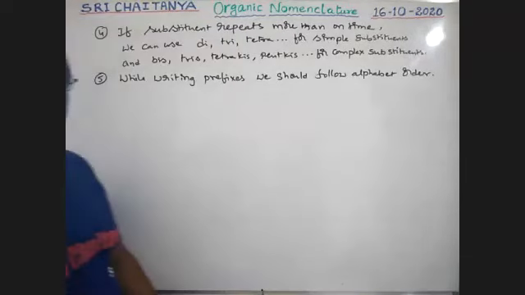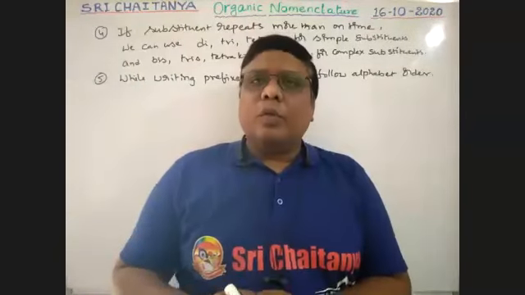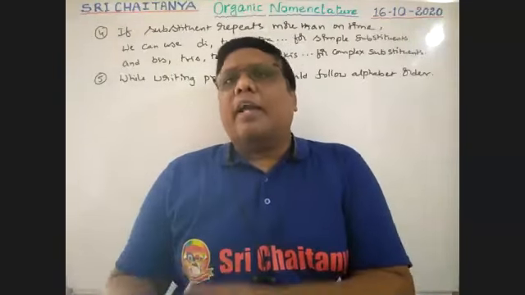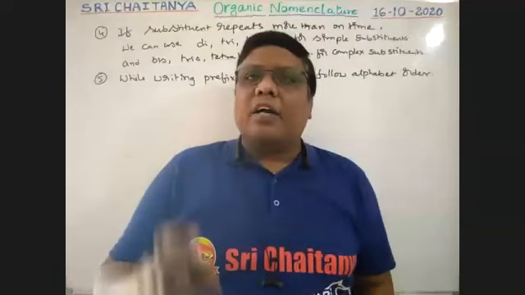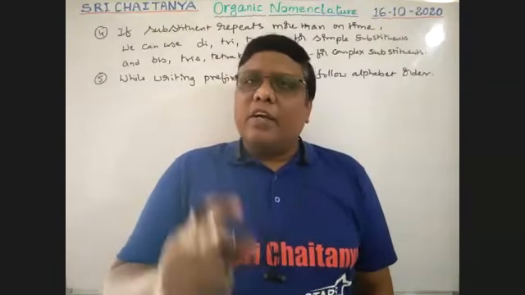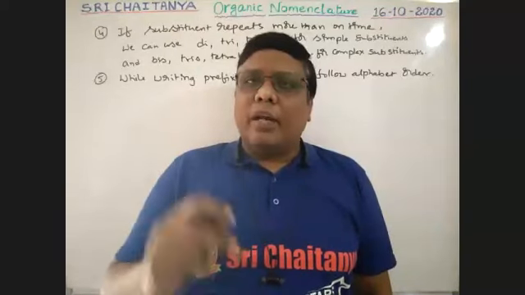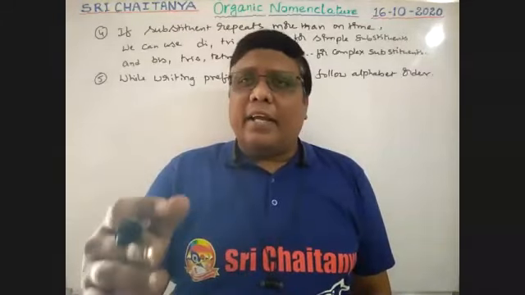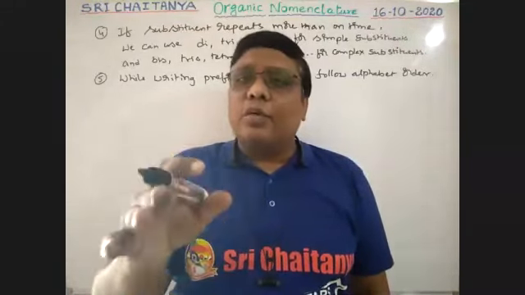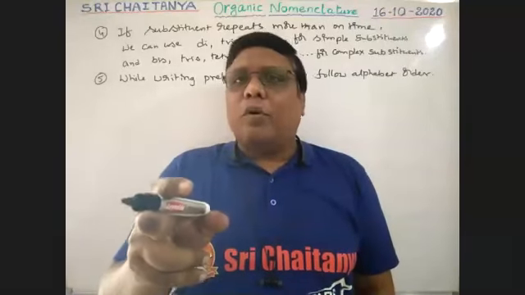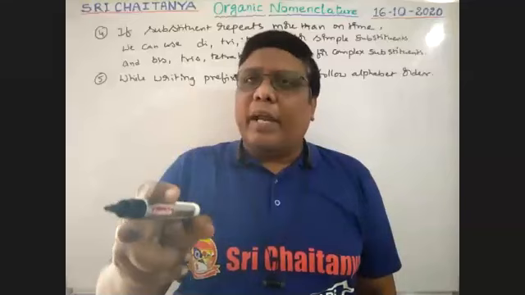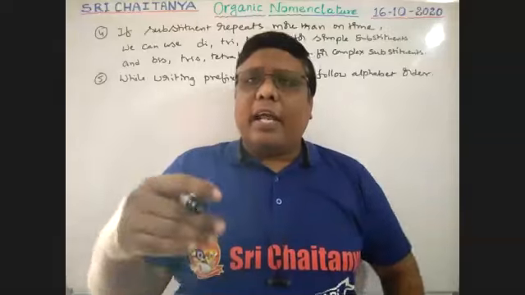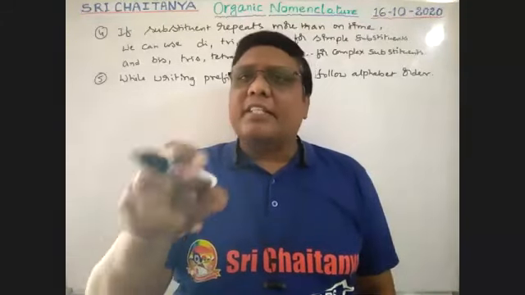See, boys, for example, if chloro and bromo both are there, chloro starts with C, bromo starts with B. First you should write bromo and then chloro, because in the alphabet B comes first and C next. That is why we must follow the alphabet rule while naming the prefixes. In this case, di, tri, tetra words are not used. So don't use dibromo; we are considering only B and not D. Trichloro, not T; only C.